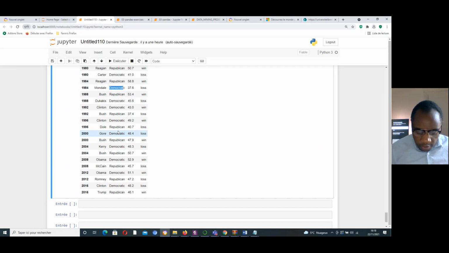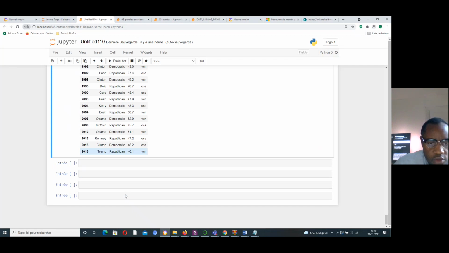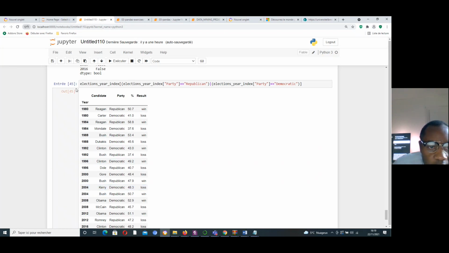Here we are. If we have multiple conditions, we can use the isin operator to simplify our code. Let me give you an example of how to do that.